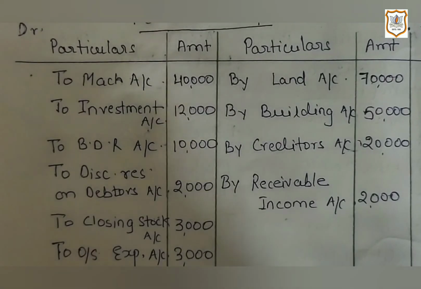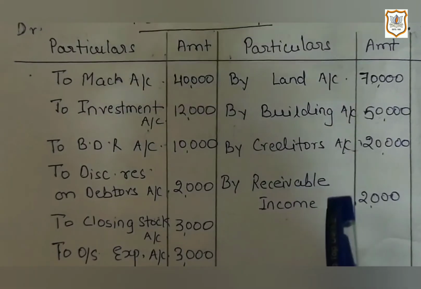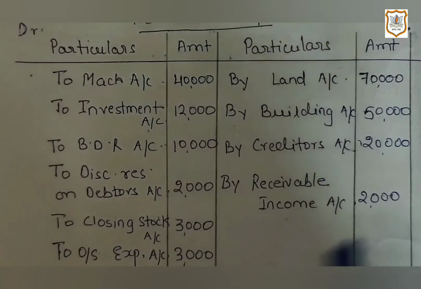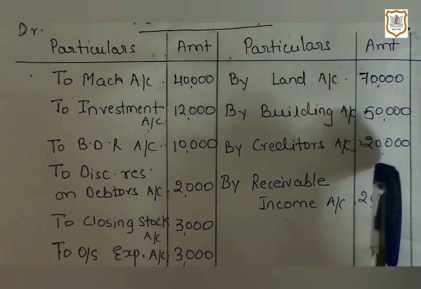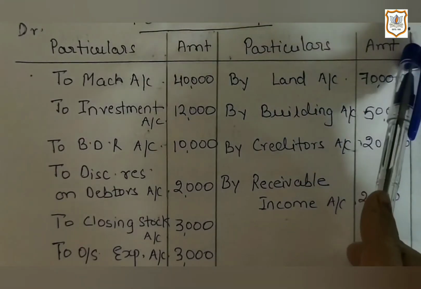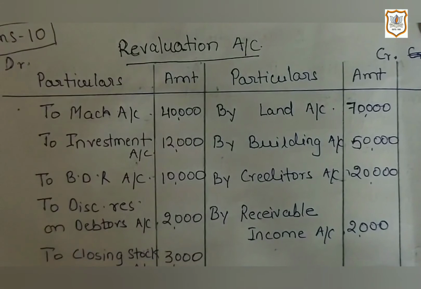The next information is given about creditors, that an amount of 20,000 is not to be paid to creditors. So here liability is decreasing. So it is a good thing for the business. So we will consider it as profit. So as it is a profit, so we will record it on credit side of revaluation account.